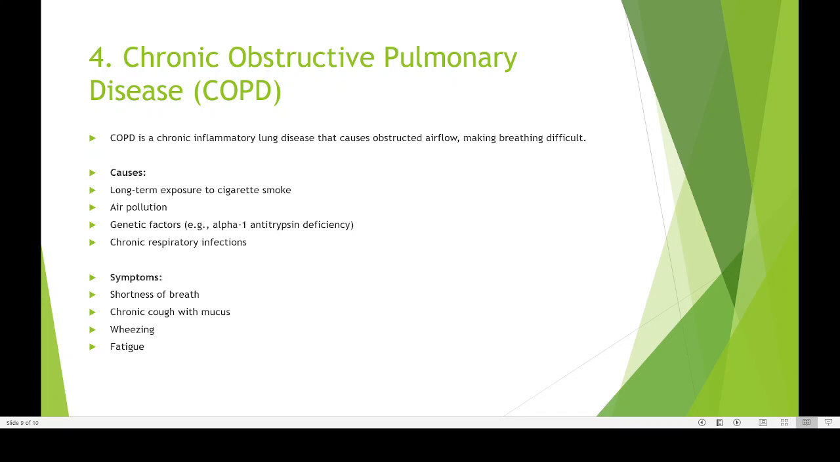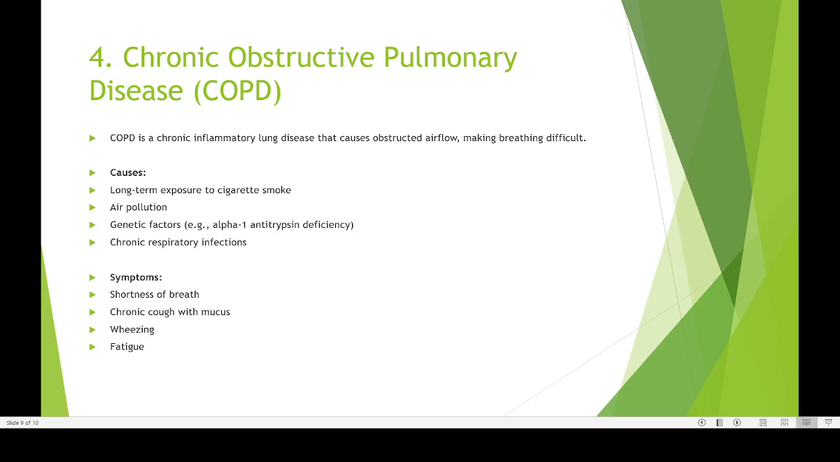Then what are the causes? Long-term exposure to cigarette smoke. Most of the time smoking is the primary factor responsible for COPD. It's a very dangerous disease. Then air pollution, especially if you are living in cities like Delhi, Mumbai, etc. or Beijing, etc. They have high pollution, and high pollution can lead to COPD. Then genetic factors, alpha-1 antitrypsin deficiency, can also lead to COPD. Then chronic frequent respiratory infection can also lead to COPD later. So these are some of the major causes of COPD.